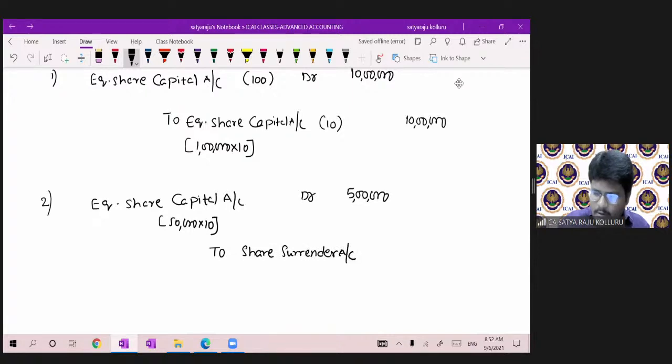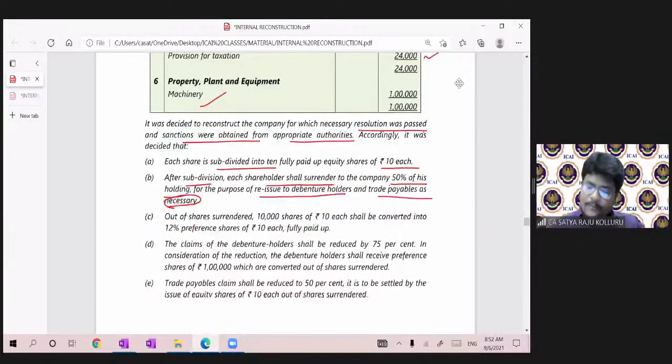To share surrender account, how much guys? 5 lakhs. So equity share capital account to share surrender account, 5 lakhs. Now all of you observe. How much amount is there in share surrender account? 5 lakhs is there. Now let me continue.